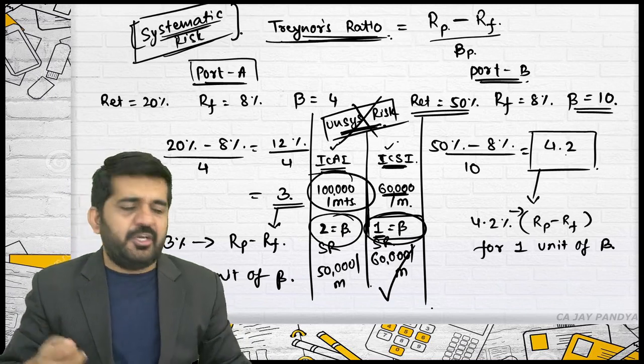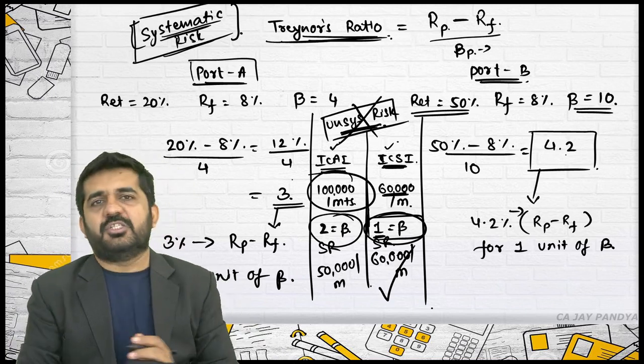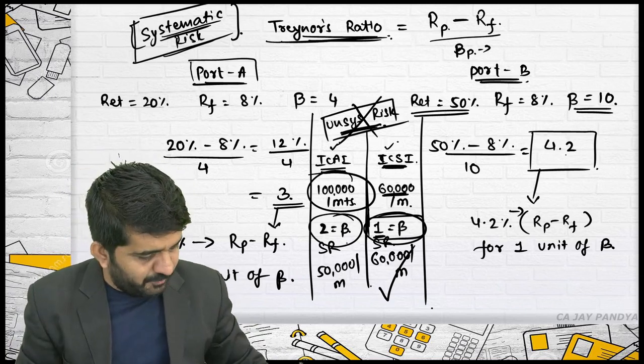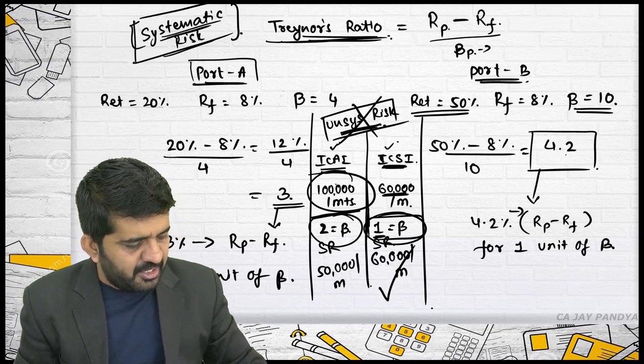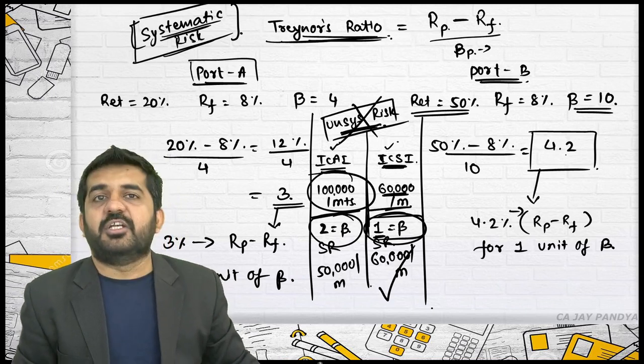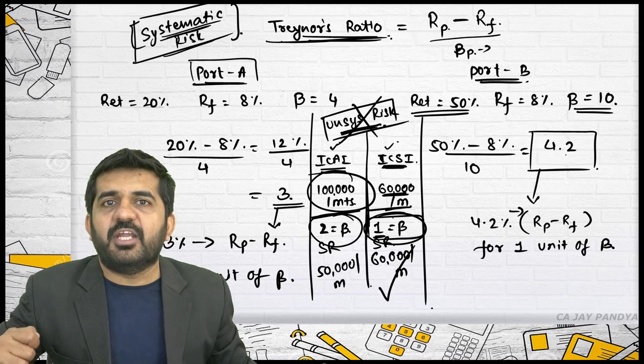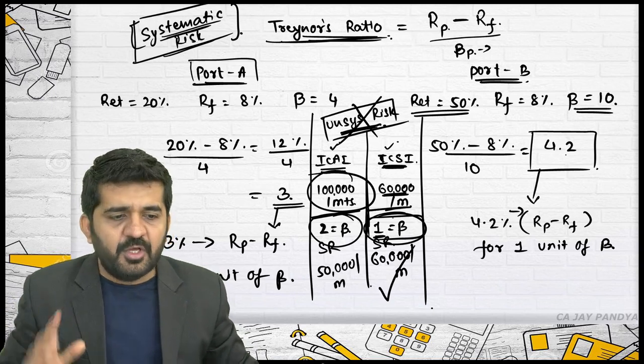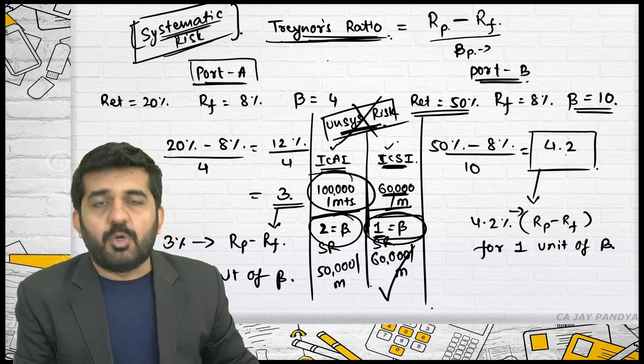The Treynor ratio takes systematic risk in the denominator. See, beta risk should be taken in the denominator. Here you have seen it: 1 lakh divided by 2, 60,000 divided by 1, because we are finding out the return per unit of risk. This was the Treynor ratio. Let us learn the third performance measure, Jensen's alpha.